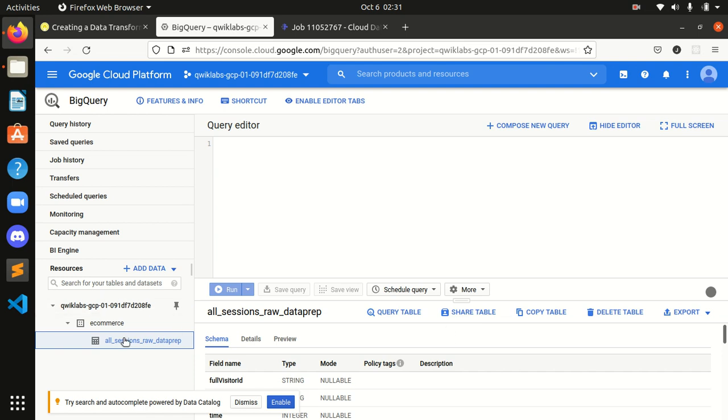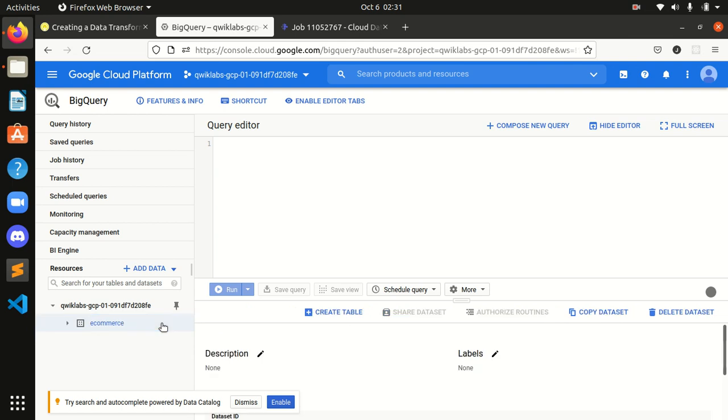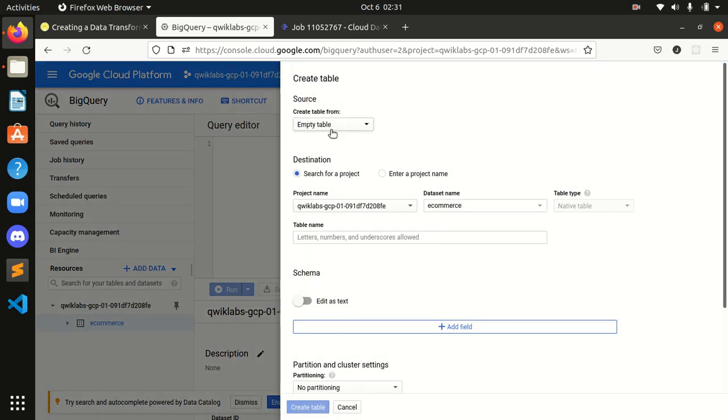I will select this dataset. Let's try this way and see whether it works or not.